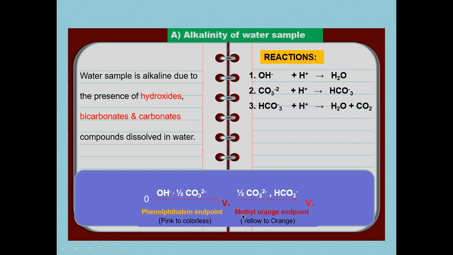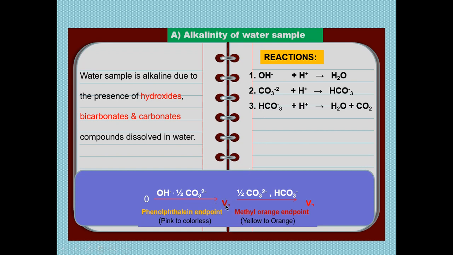So we have to use two indicators here. First we have to add phenolphthalein to the water. When you add phenolphthalein, the color will change to pink. Then we start the addition of H plus, that is acid, from the burette to the conical flask. We get the end point, that is colorless. When the pink color of the water converts to colorless, we mention that as V1. This V1 value indicates the amount of all OH minus and half the quantity of CO3 2 minus, if present, in that water sample.